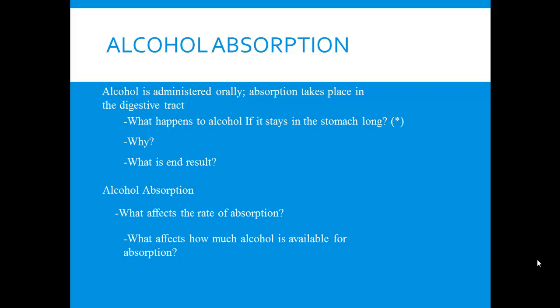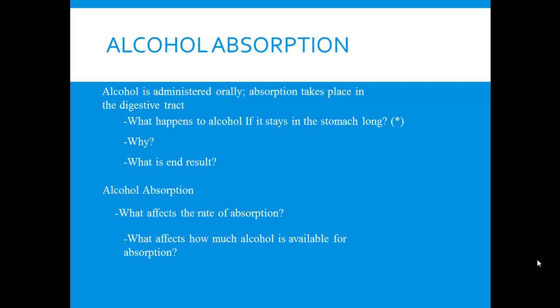Okay, let's talk about alcohol absorption. I'm going to go back for just a second. You know that alcohol is primarily administered orally. And so you remember from chapter one that when things are administered orally, the majority of the drug absorption is going to occur through the digestive tract and specifically in the large intestines.